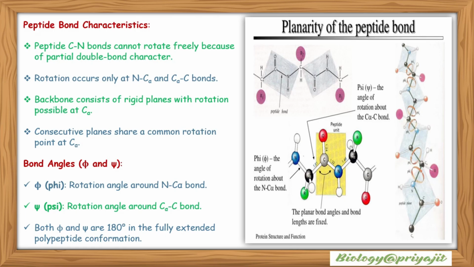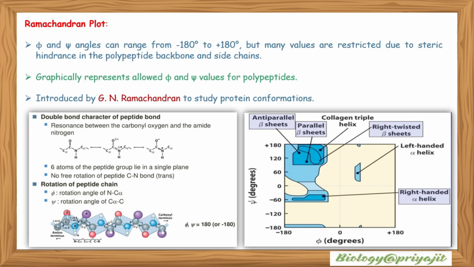Both phi and psi are 180 degrees in the fully extended polypeptide conformation. Ramachandran plot: phi and psi angles can range from minus 180 degrees to plus 180 degrees, but many values are restricted due to steric hindrance in the polypeptide backbone and side chains. The Ramachandran plot graphically represents allowed phi and psi values for the polypeptide chain, and this plot was introduced by G.N. Ramachandran to study protein conformations.